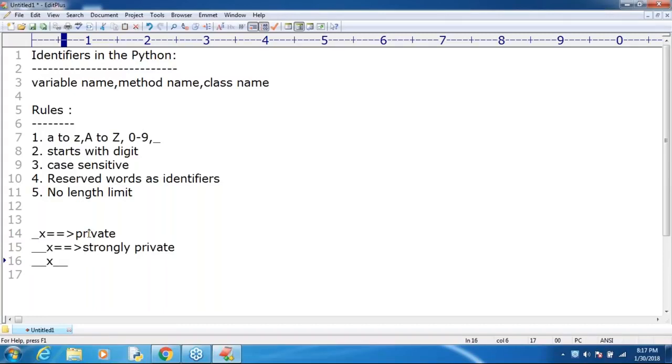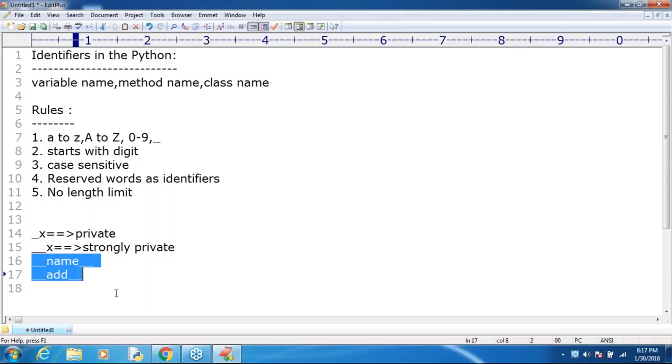Language defined, Python-defined special names, something like underscore underscore name, underscore underscore add underscore underscore, something like that. Sir, these things are language-specific special identifiers. Remember that, somewhere we are going to use all these things. Don't worry about that. Clear?